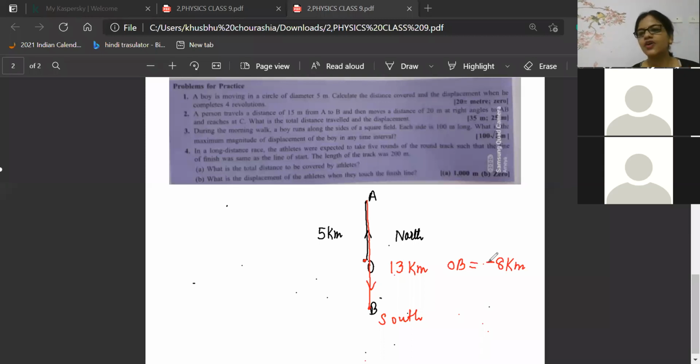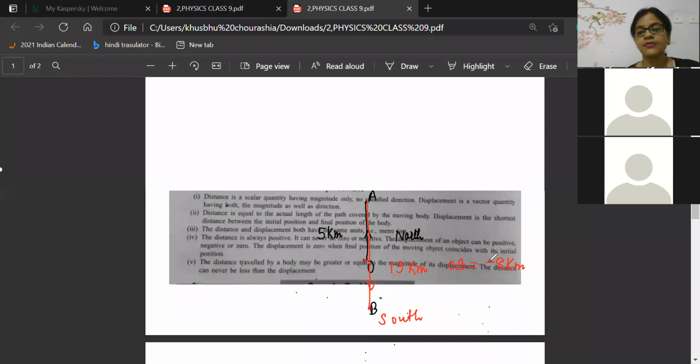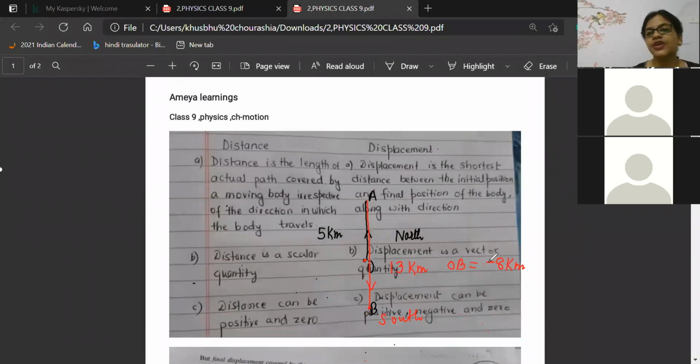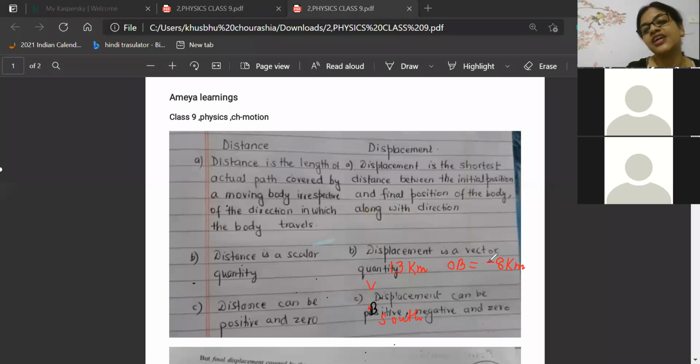So now you've understood back to back all the important points about displacement. Yogita also understood. Super, beta. I have written one answer for you about distance and displacement. In the exam, a 3-mark question is compulsorily coming about distance and displacement. Ma'am will 100% ask what is the difference between distance and displacement. So that's why I have written this. You have to write this down in your note. It is very, very important.